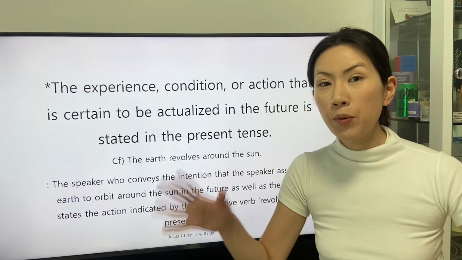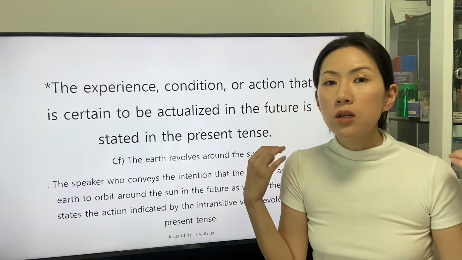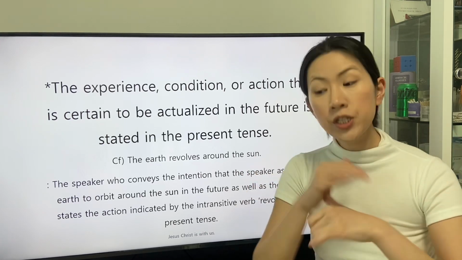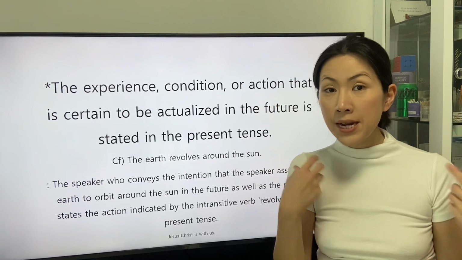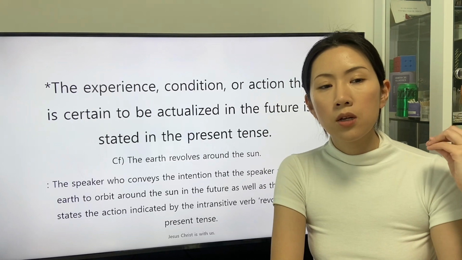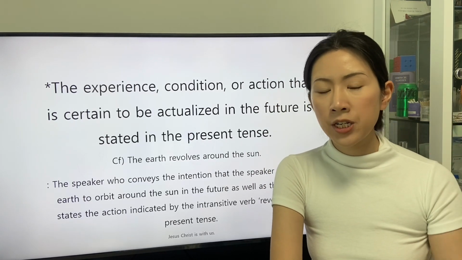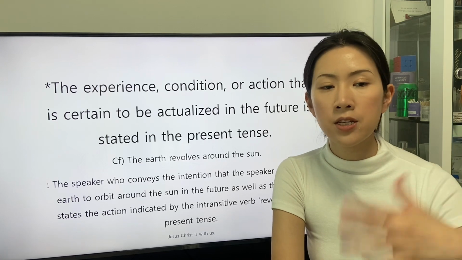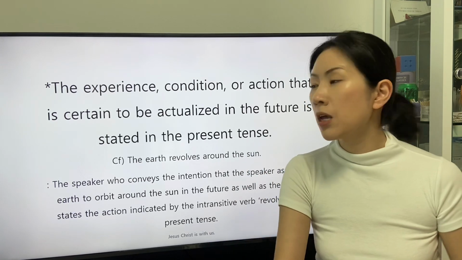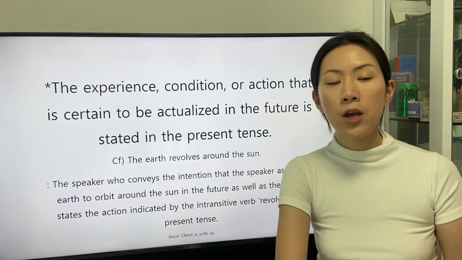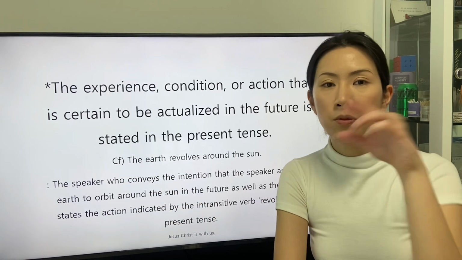At this point, we will review the future experience, condition, or actions in the present tense. The experience, condition, or action that is certain to be actualized in the future is stated in the present tense. There is the example: the earth revolves around the sun.